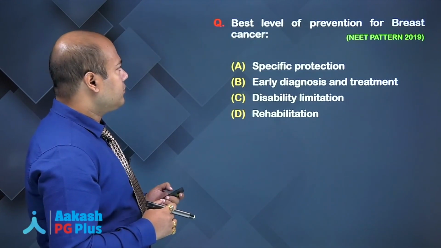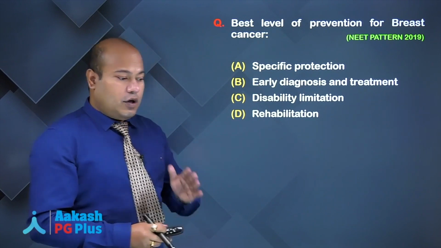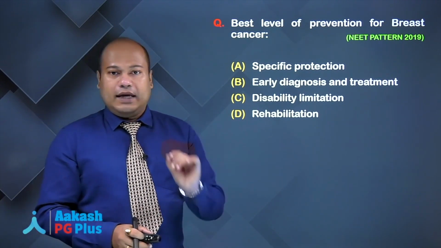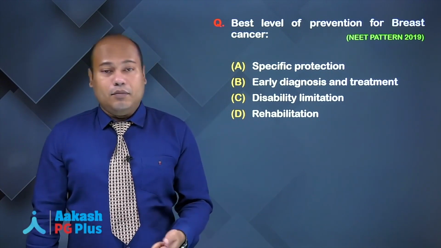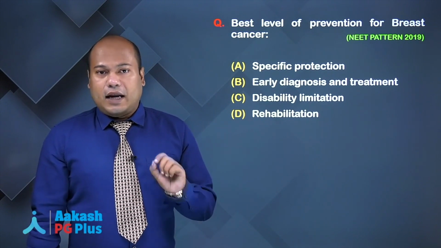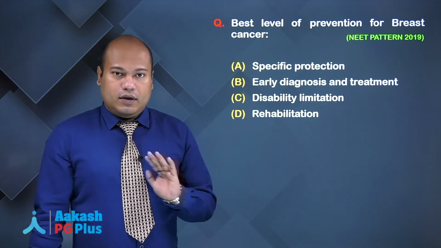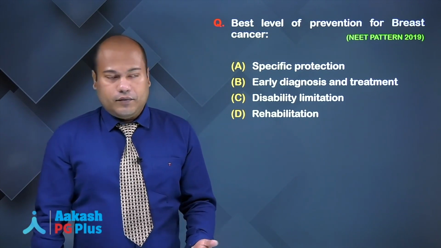Let's move ahead. Best level of prevention for breast cancer. Okay, so you are trying to prevent breast cancer. In the topic of screening of disease, I already told you, there are mammography, breast self-examination. There are techniques by which breast cancer can be detected at an early age, before the complications, before the advanced stage of the disease sets in, okay.